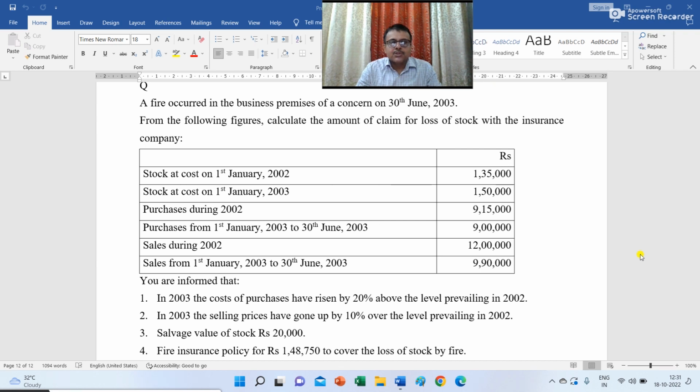Sales during 2002, 12 lakh. Sales from 1st January 2003 to 30th June 2003, 9,90,000. You are informed that in 2003, the costs of purchase have risen by 20% above the level prevailing in 2002. In 2003, the selling prices have gone up by 10% over the level prevailing in 2002. Salvage value of stock, rupees 20,000. Fire insurance policy for rupees 1,48,750 to cover the loss of stock by fire.